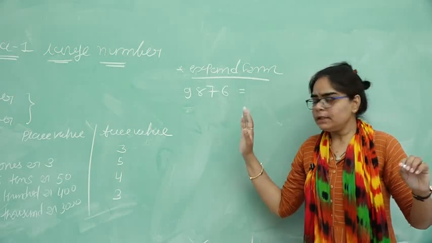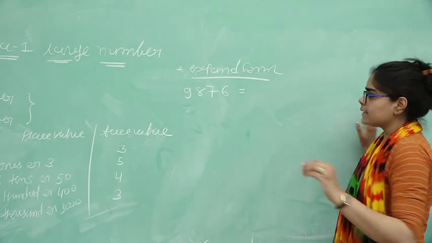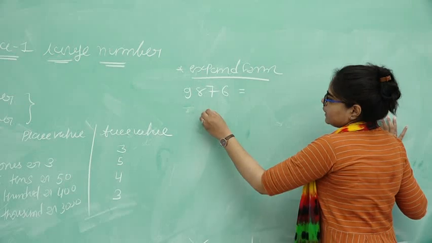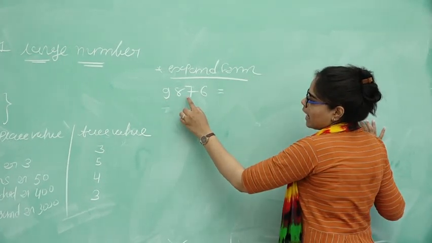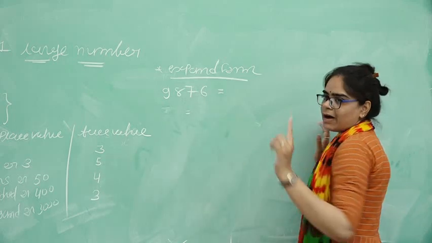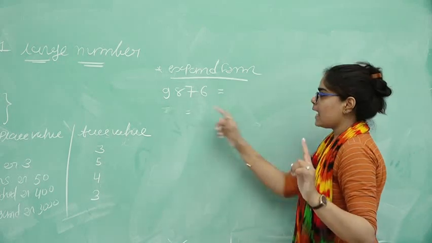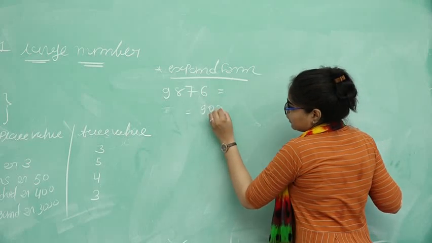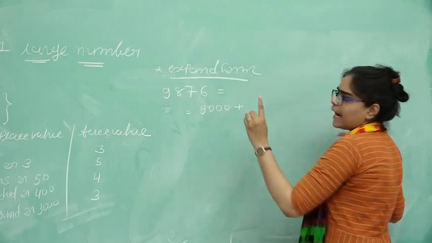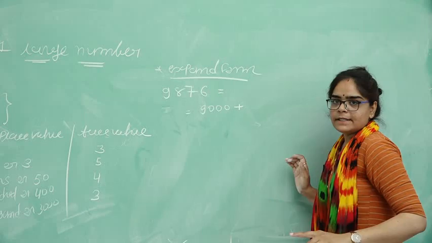9876. Done. Then how can we expand this number? Please pay your attention here. 9. How many digits are there after 9? 1, 2 and 3. Then put 3 zeros here. Then after addition, the plus symbol is there.